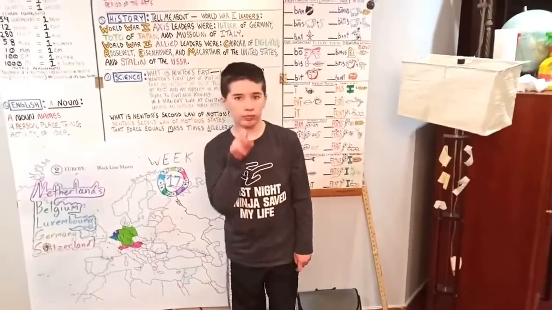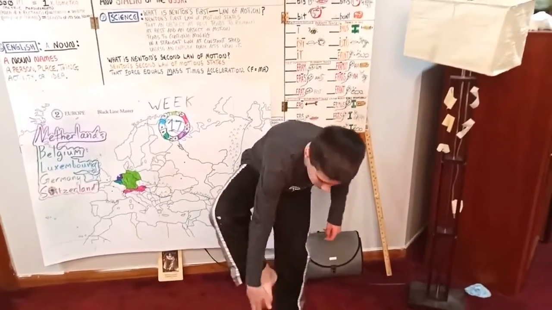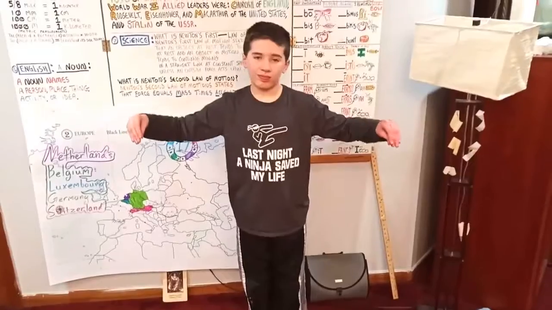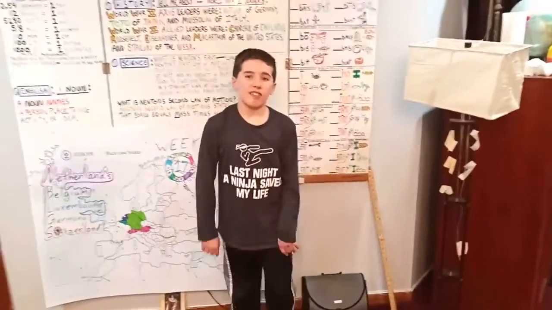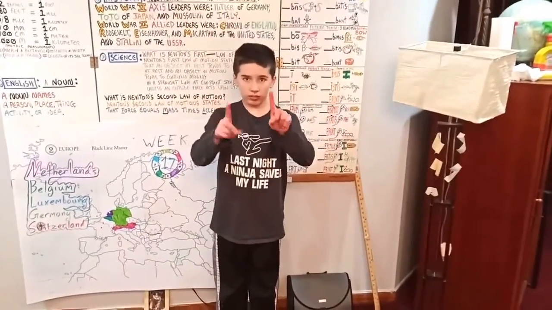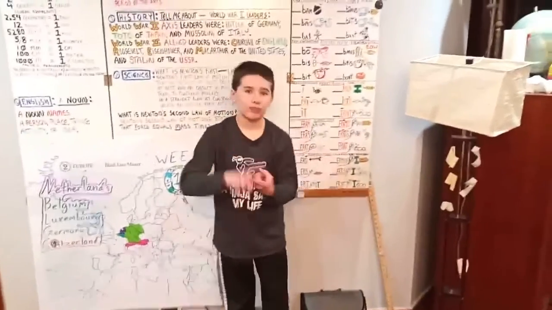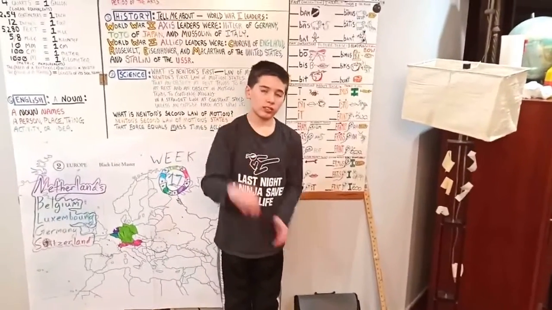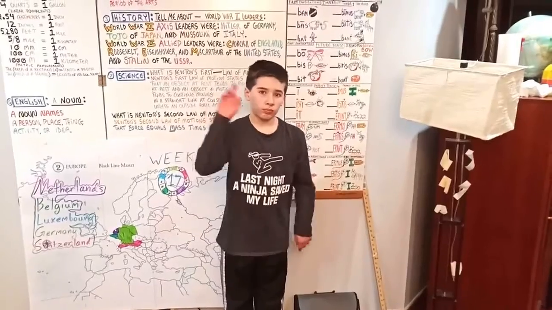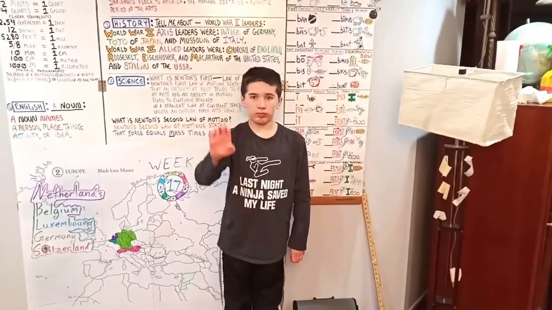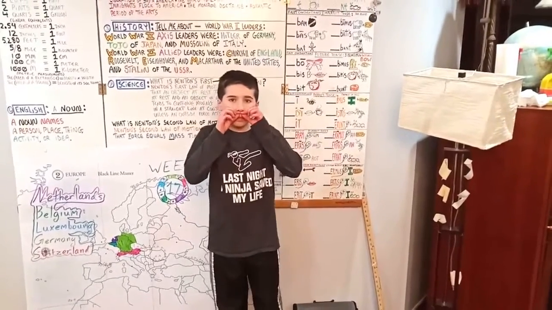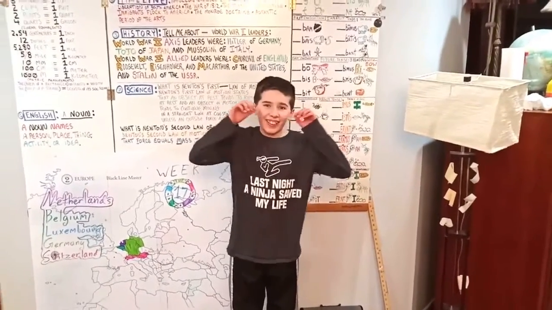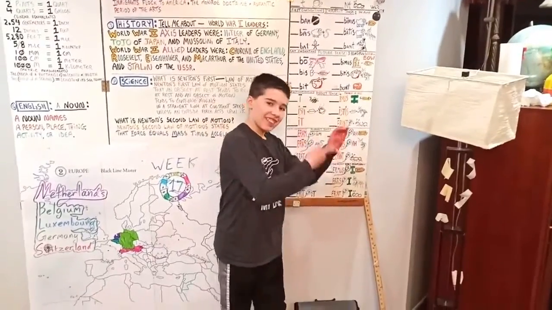And then Tojo, we're going to touch our toe and make Japan, the sign for Japan looks like a banana. And Mussolini, we're going to be a moose. So you're a moose of Italy. We're going to do the boot for Italy. And then we're going to do again, World War II, Allied leaders were Churchill, make a C, of England, the sign for England, and Roosevelt, Eisenhower, and MacArthur of the United States, and Stalin of the USSR. All right, so let's do it.